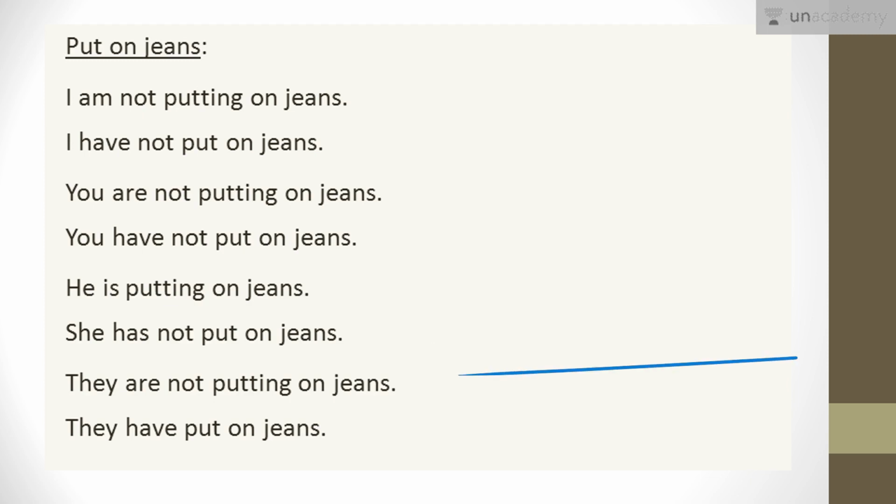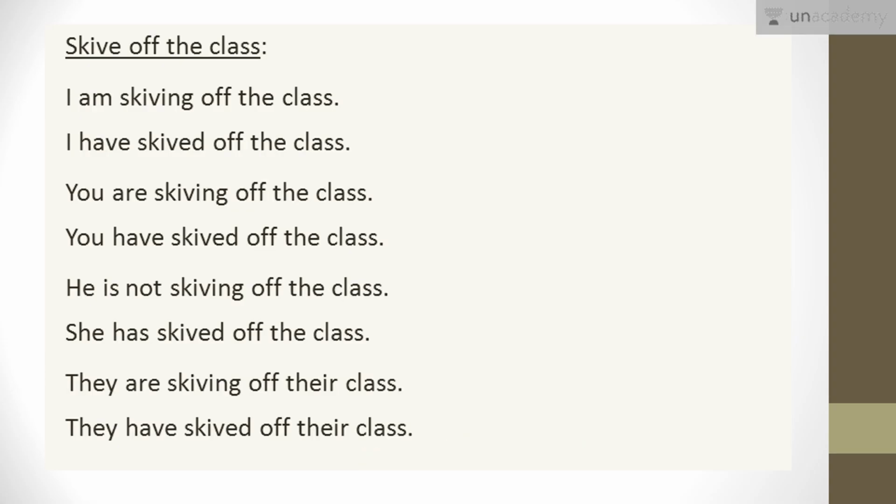They are not putting on jeans. They have put on jeans. It's very simple. The next action is skive off the class. It means class की उड़ी मारना sort of. I am skiving off the class. मैं class की उड़ी मार रहा हूँ. I have skived off the class. I am just skiving off the class.